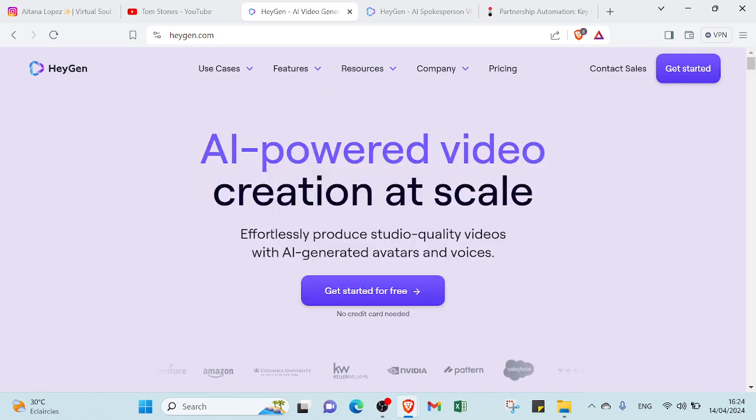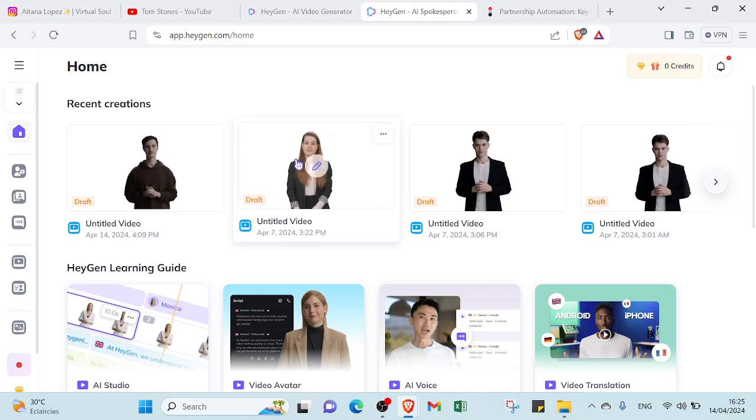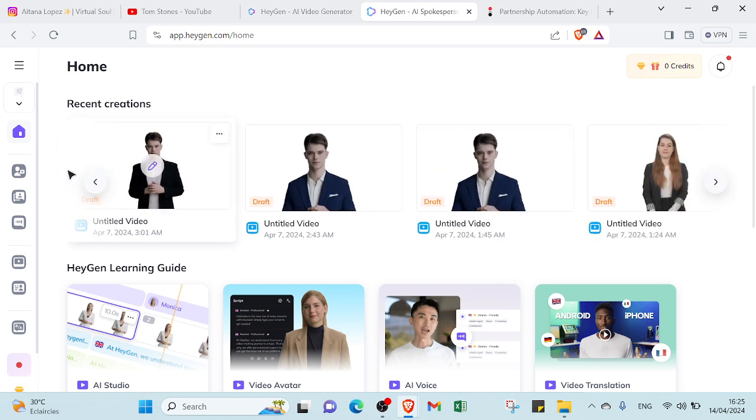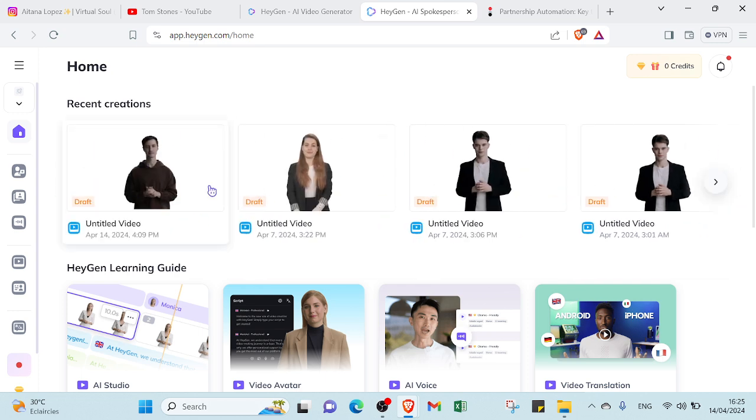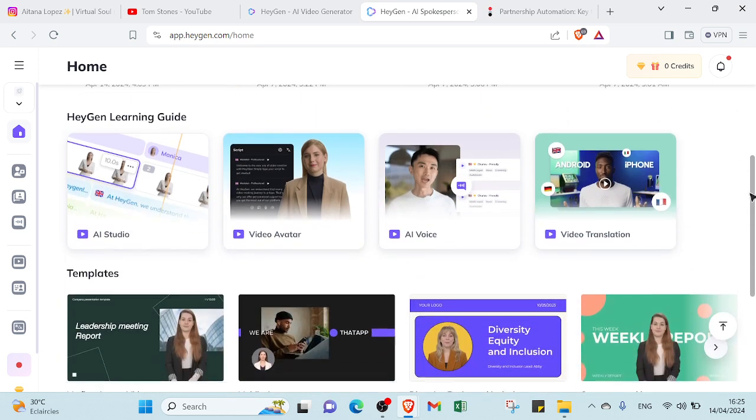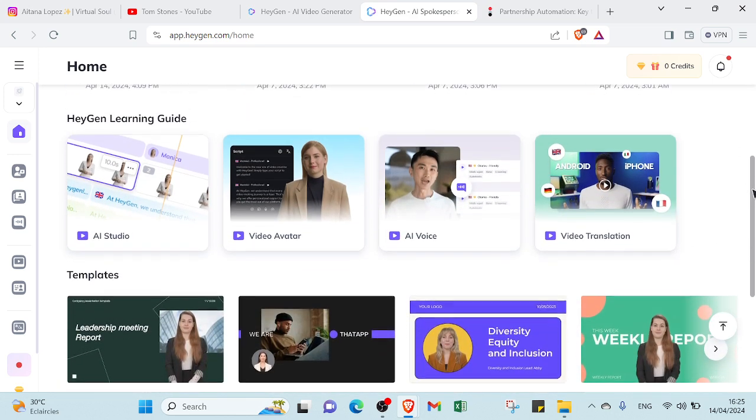So to get started, you can just click over here or over here, and then you can enter your email and your verification code. You will answer a few questions, then it will lead you to the home page, of course after clicking on sign up. So this is my recent creation. As you can see here, we have a lot of recent creations, because I already have an account here. That's why, if you have an account, you can also have your recent creations.